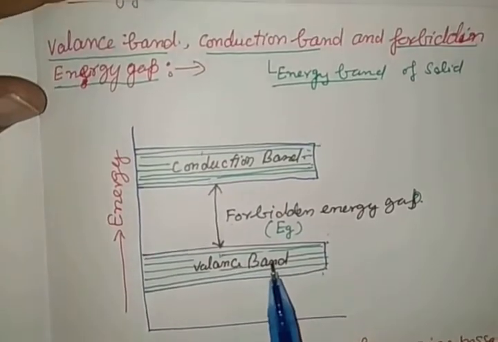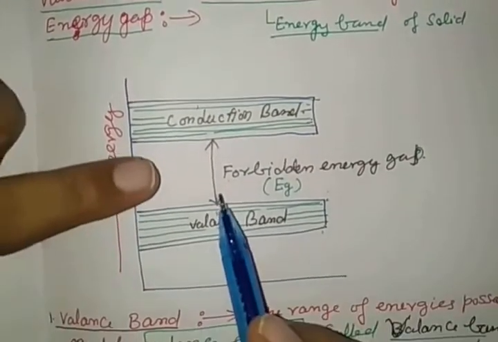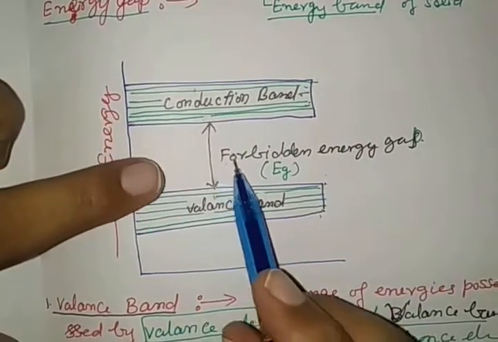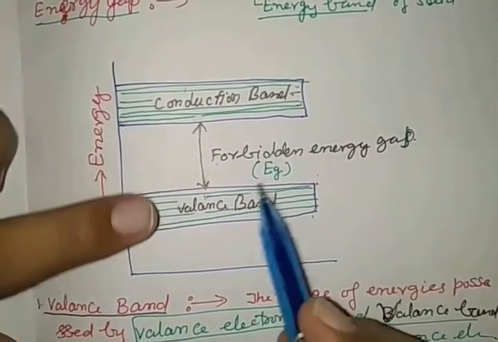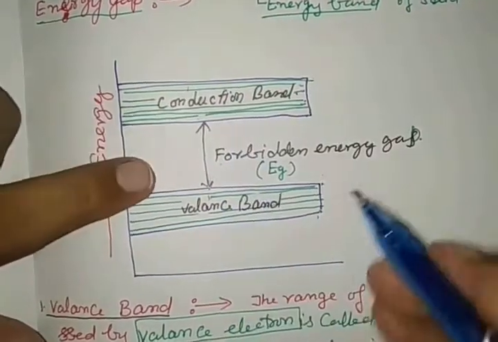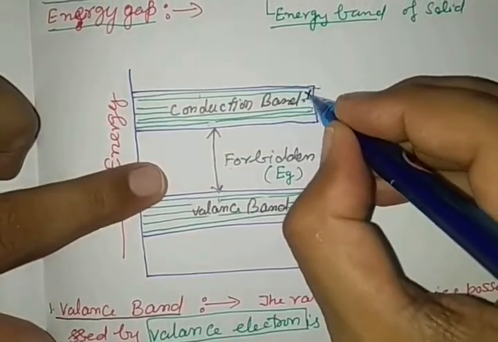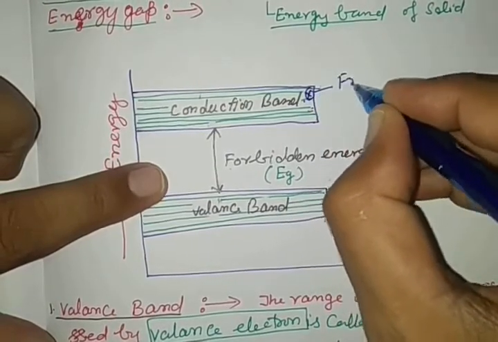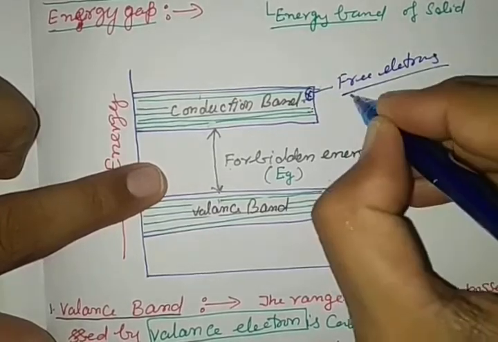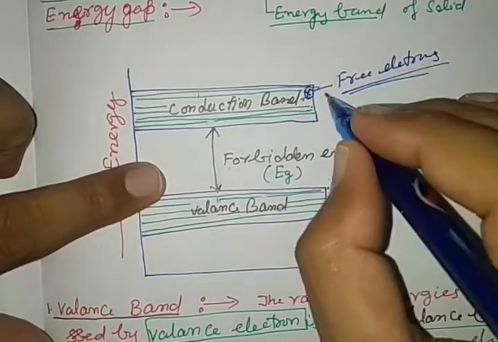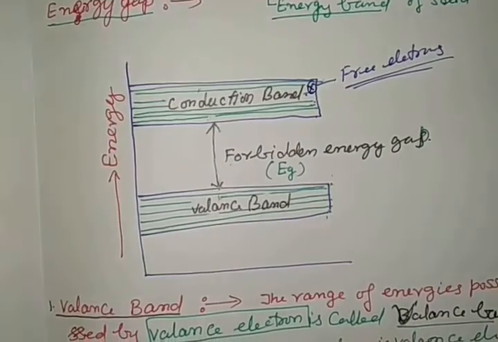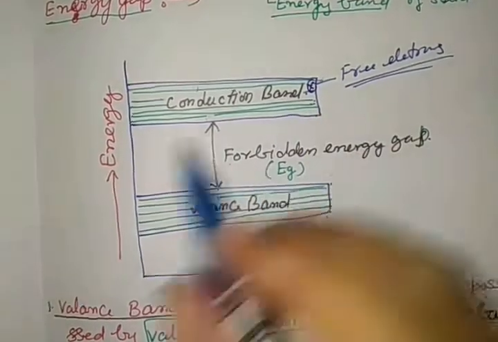If the energy obtained by one of the electrons is more than the forbidden energy gap, then the electron jumps from valence band to conduction band, and conduction band electrons are called free electrons, and these electrons are only responsible for the electric current which I explained here. The separation between both is called forbidden energy gap.